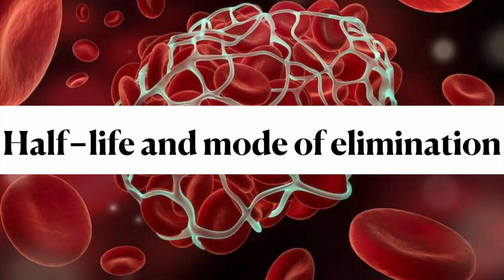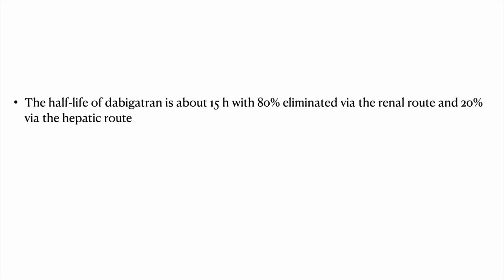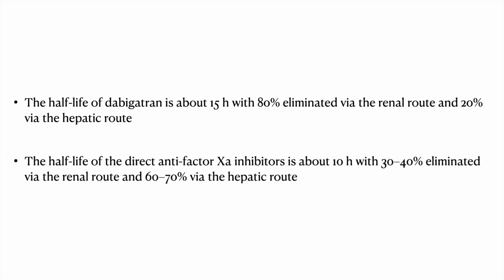The half-life and the mode of elimination. For dabigatran, it is 15 hours with almost 80% elimination through the renal route and the rest through hepatic. While in the 10A inhibitors, the half-life is 10 hours with almost 40% eliminated through renal, while predominantly the elimination is through the hepatic route.